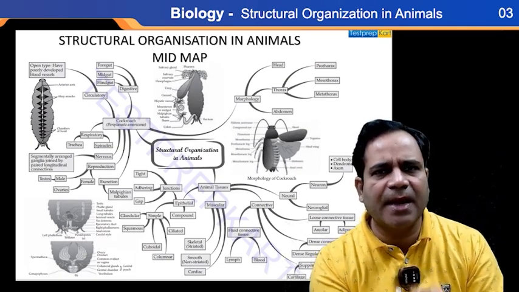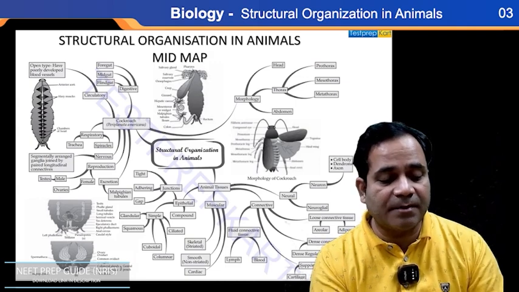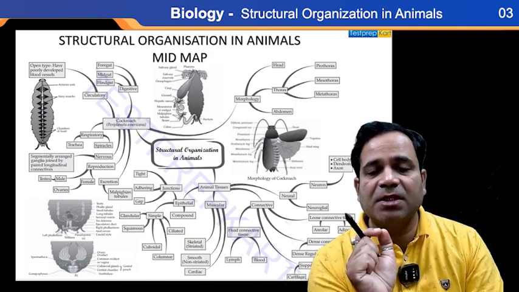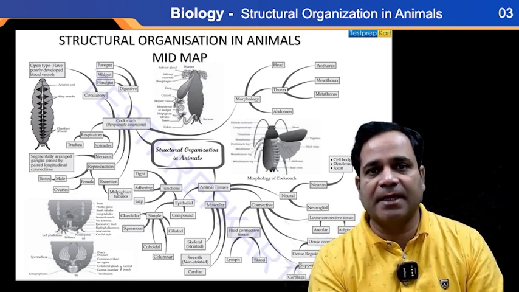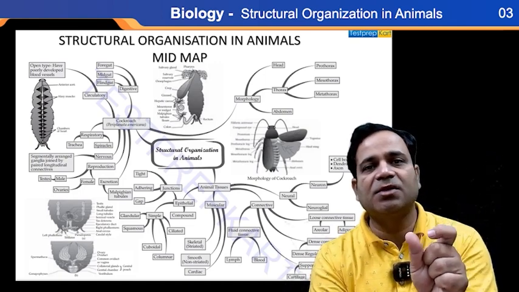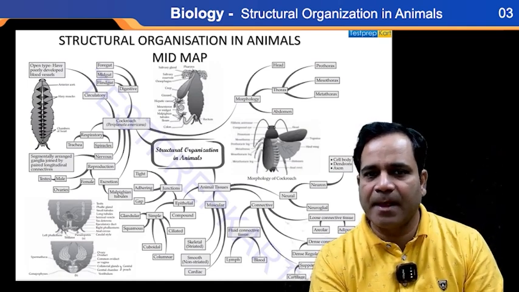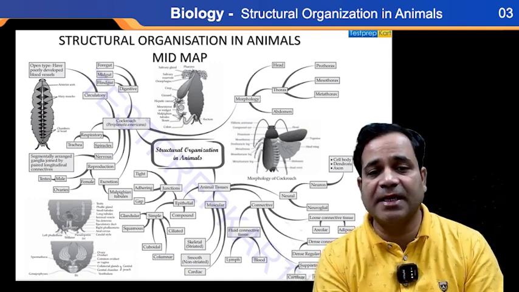Before we learn animal tissue, you should also know the term tissue. The term tissue is clear: tissue is structural and functional. A group of cells that performs a specific function is known as tissue.